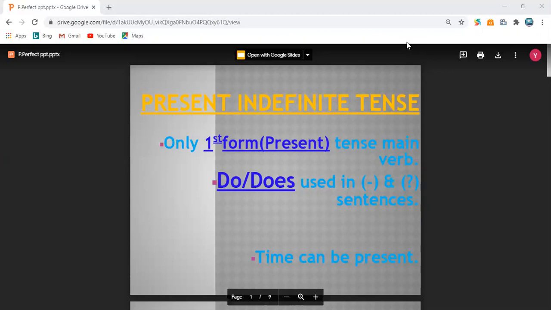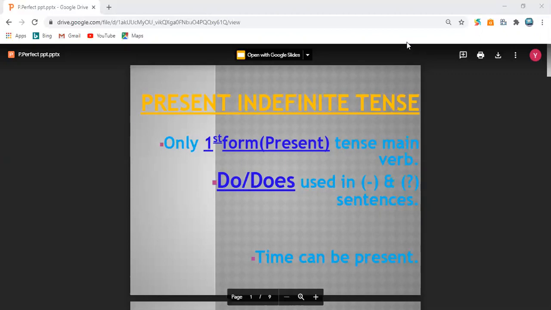In this tense, as you have already understood and have been explained, the main verb is always in present tense form. The sentences of present indefinite tense have only main verb which is present in present form or the first form.